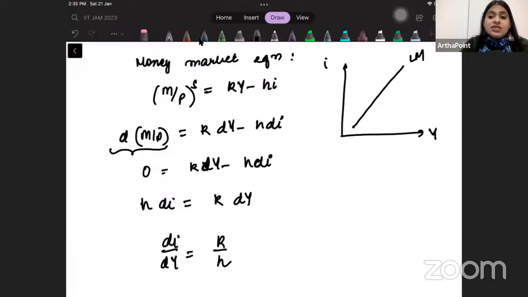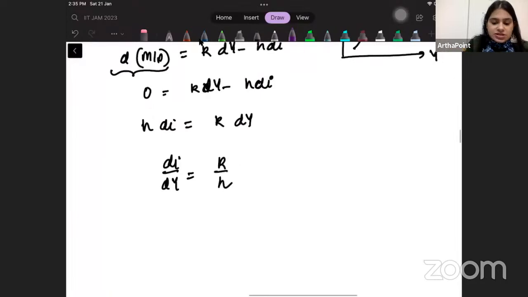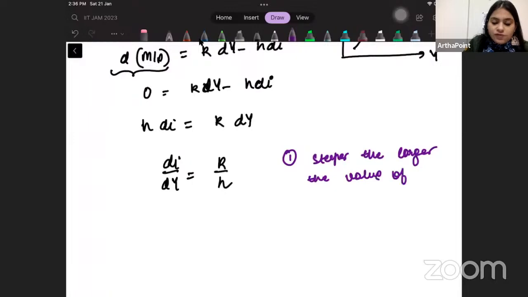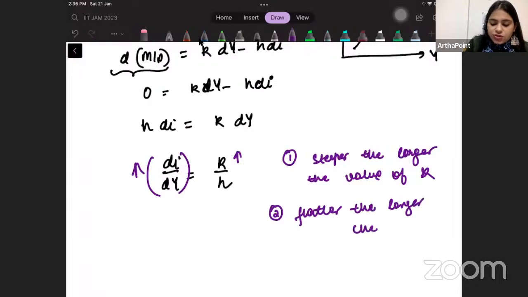So basically, we see that if I just have to talk about the slope of the LM curve, then the slope of the LM curve in itself is going to be steeper the larger the value of k. Because when k increases, slope increases. Increasing slope will always give you a steeper curve. Second, it is flatter the larger the h.